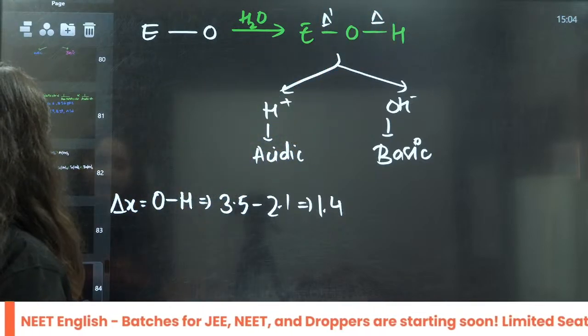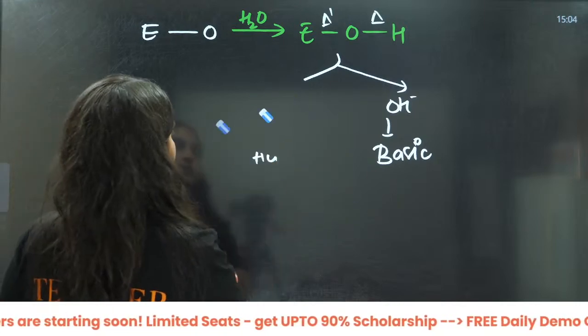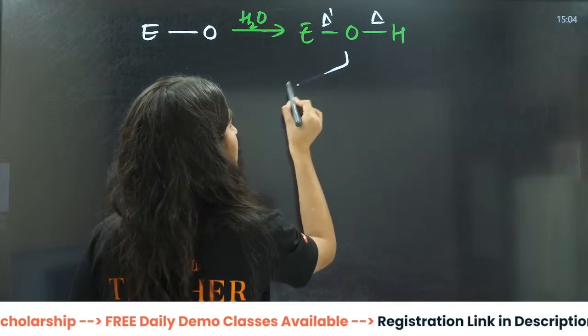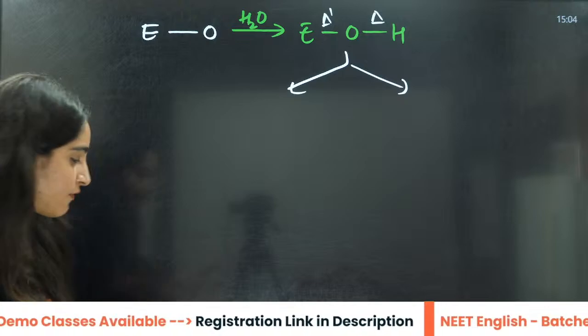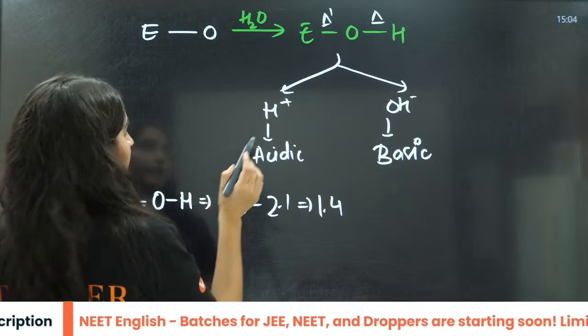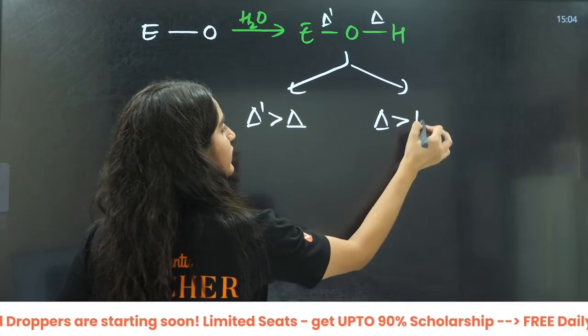So can we write it here that this delta is 1.4. Earlier I was writing that delta dash is more than delta, or delta is more than delta dash.